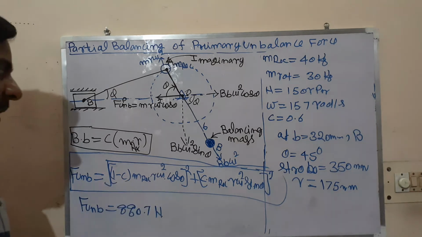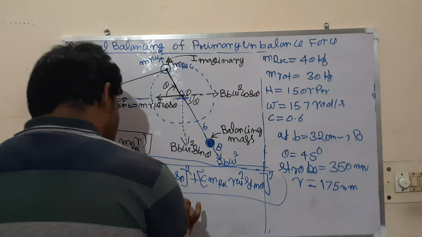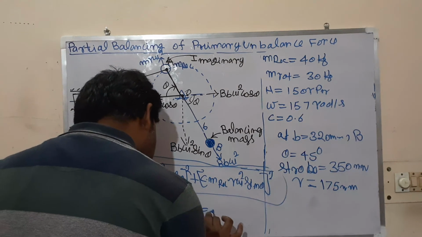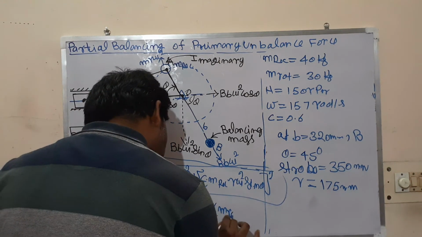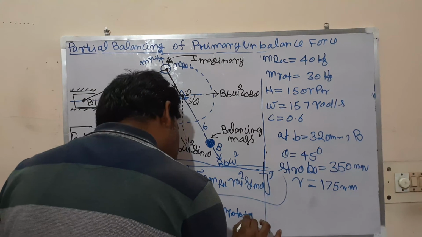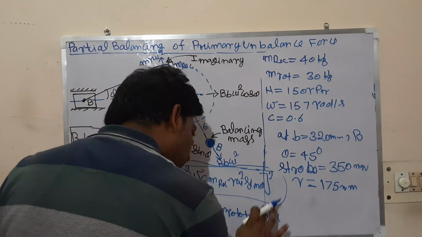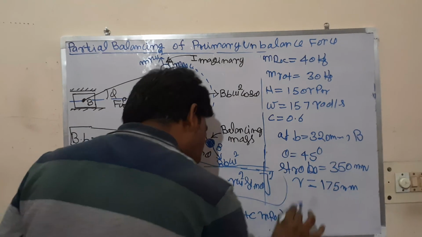And how to get the balancing mass? That can be calculated from the formula I just discussed. B b is equal to (m rotary plus c times m reciprocating) into radius r.